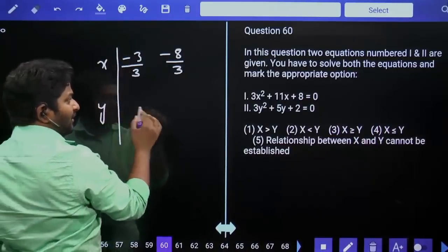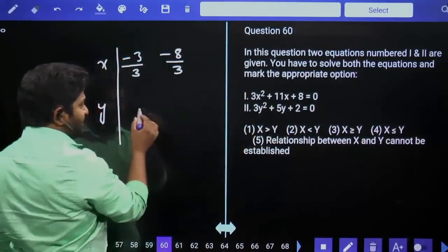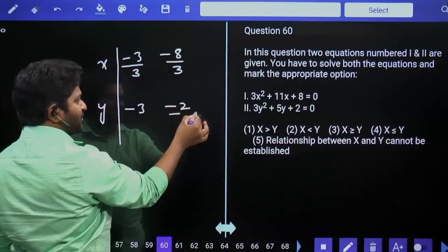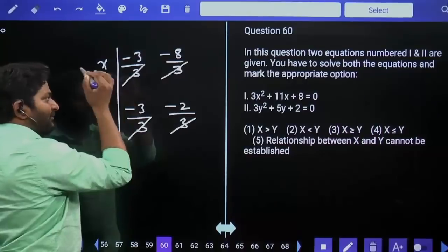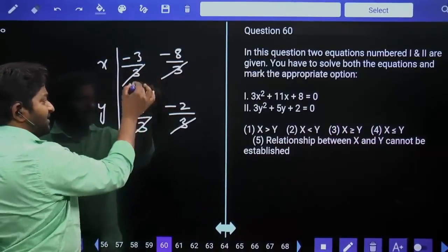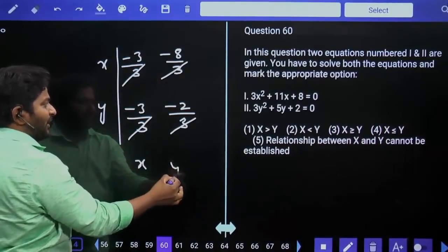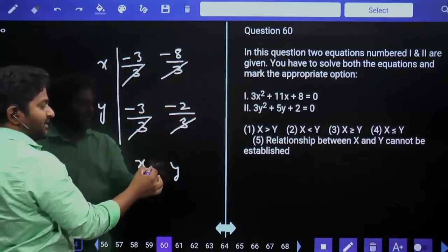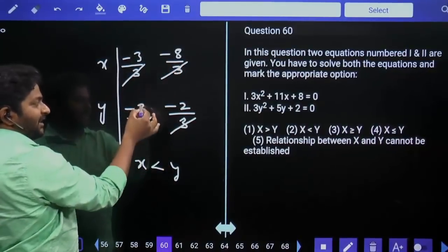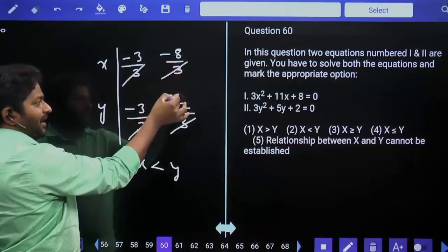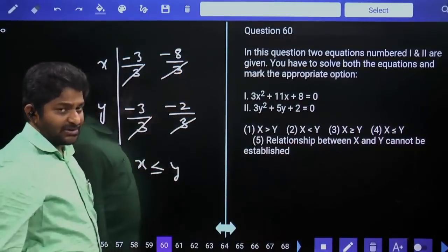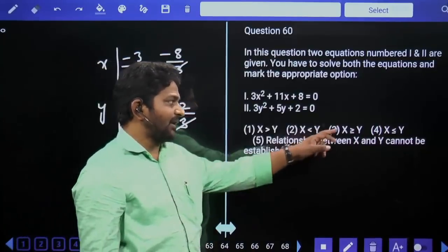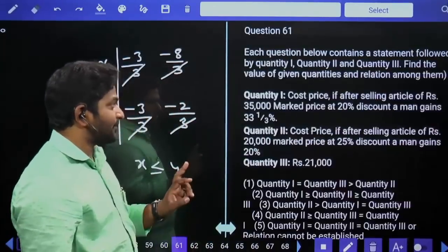And then plus 3 plus 2, that is plus 5. Factors are minus 3 minus 2 divided by coefficient of y square, again that is 3. Everywhere it is 3 only. Minus 3 minus 3, x is equal to y. Minus 3 minus 2, x is less than y. Minus 8 minus 3, x less than y. Minus 8 minus 2, x less than y. So minus 3 minus 3, equal condition is also there. X less than or equal condition. Fourth option is our final answer.